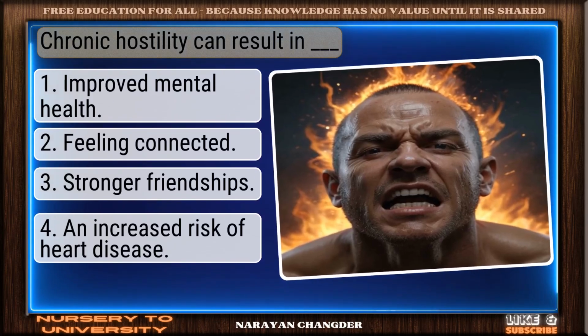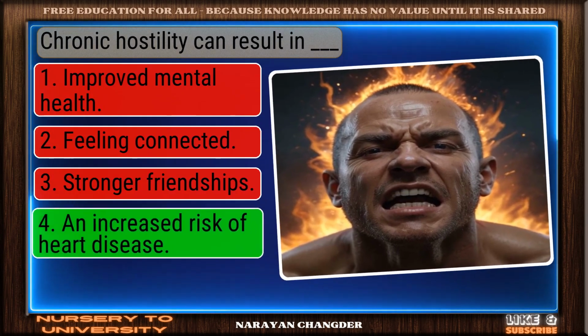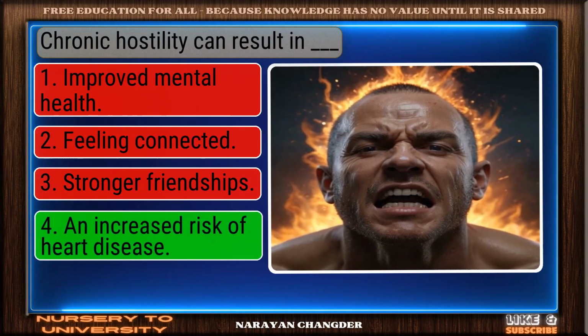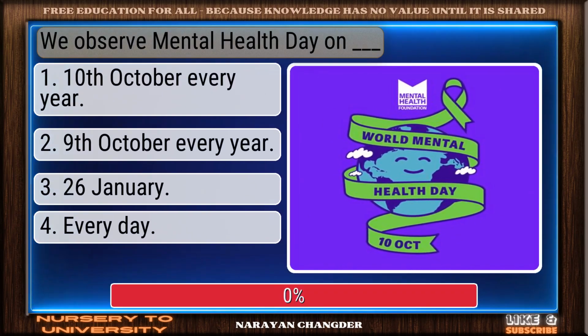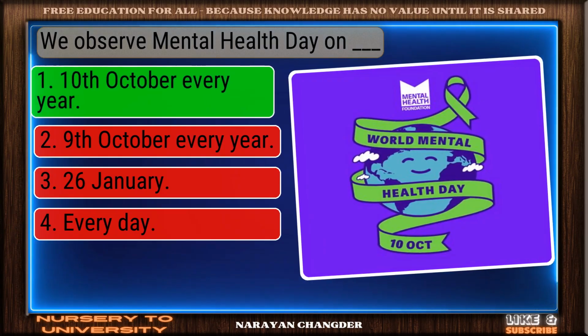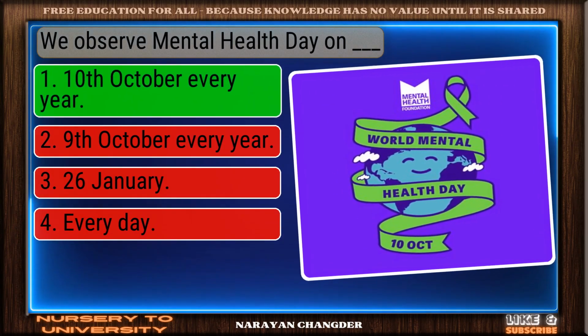Chronic hostility can result in dash. Strong choice. An increased risk of heart disease is the right answer. We observe Mental Health Day on dash. Great job. 10th October every year is the accurate answer.